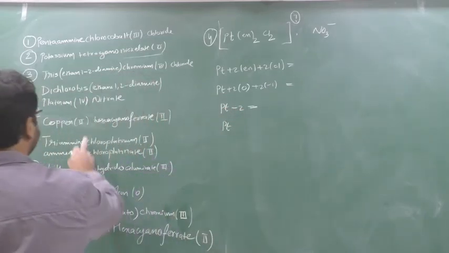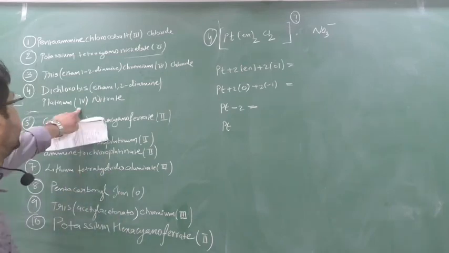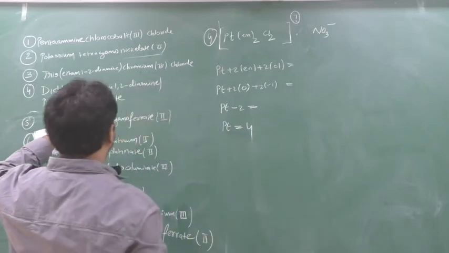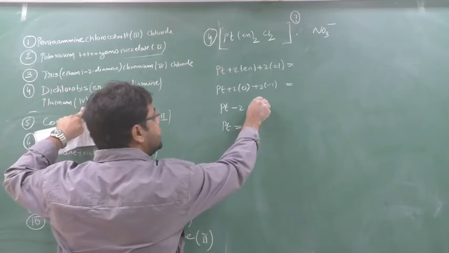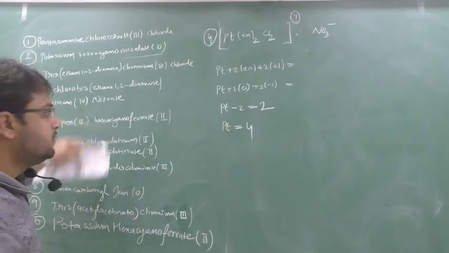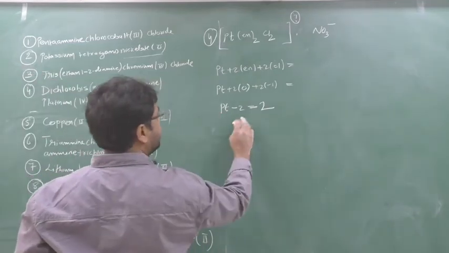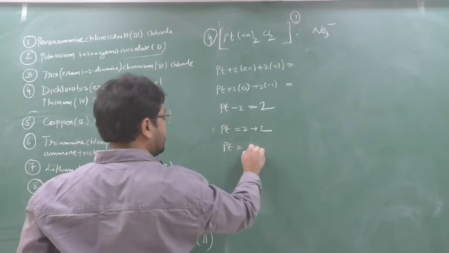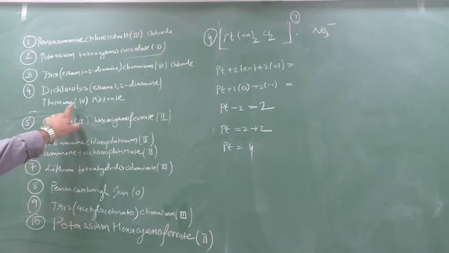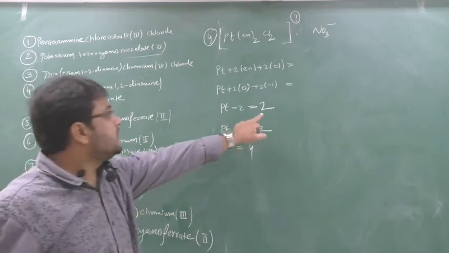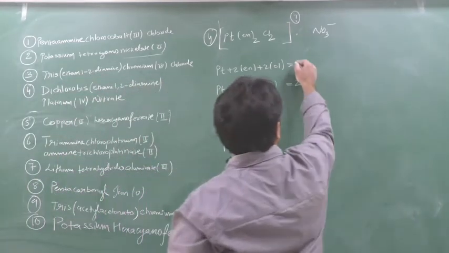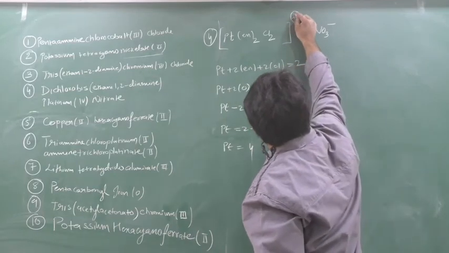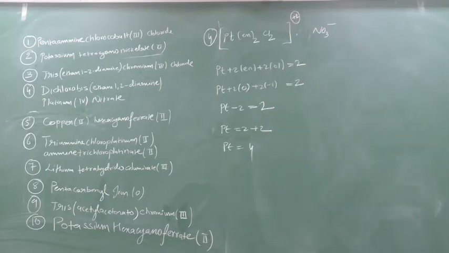Now, how much Pt do I need? 4. When will I get the answer 4 here? Only if I put 2 here, because Pt equals 2 plus 2. So Pt will be 4. When I get Pt as 4, with this put equal to 2, it means here also it is 2, here also 2. So this whole ion is equal to what? Plus 2. This is the way to calculate.